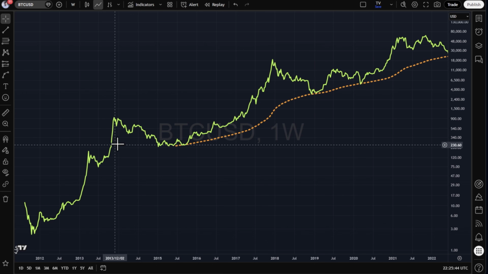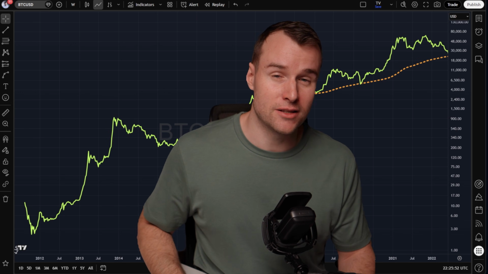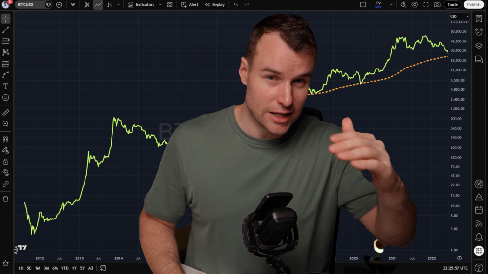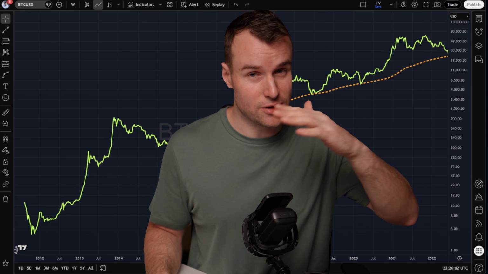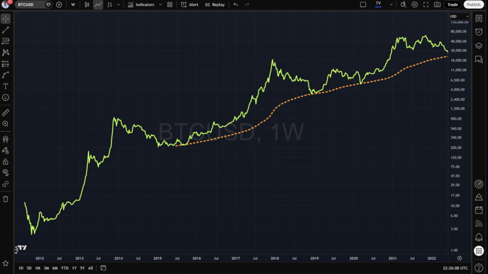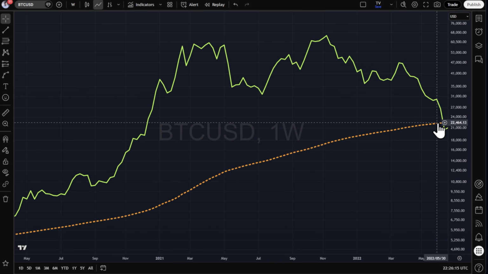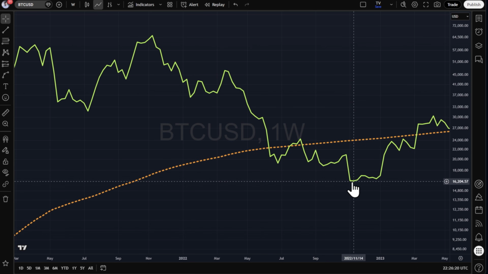And in the early days, people said that Bitcoin is very unlikely going to fall below the 4-year moving average. And the reasoning behind this was that Bitcoin halves every 4 years, right? So the newly issued supply of Bitcoin gets cut in half every 4 years. And because of that, there's the 4-year cycle. And because of that, we get a rally every 4 years. And because of that, we should also stay above the 4-year moving average all the time. That was the reasoning. And that's why many people at the time thought that we'd bounce very quickly from the 22K. But we didn't bounce at the 22K. We went down all the way to 16K.